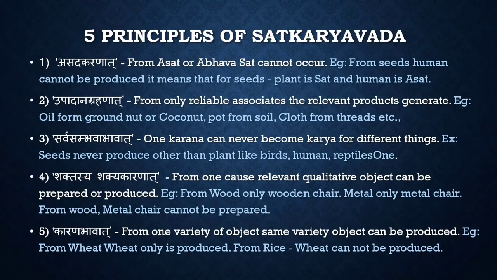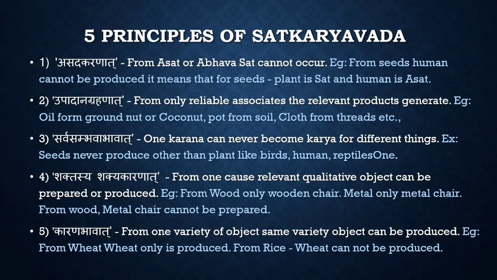Then Upadana Grahanat. Only from reliable sources, the relevant products will be generated. For example, we can get oil only from groundnut or coconut. And pot is made only from soil. Cloth is made from threads. Then Sarva Sambhava Abhavat. One karana can never become karya for different things. Example, seeds will produce only plants. They cannot produce birds, humans, reptiles, etc.